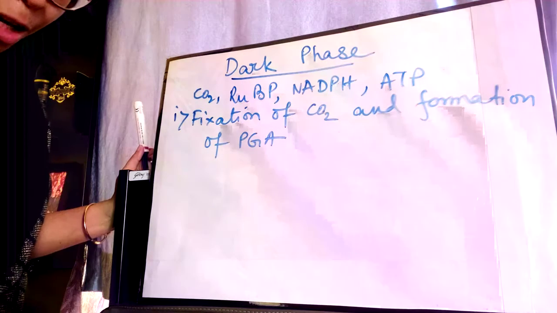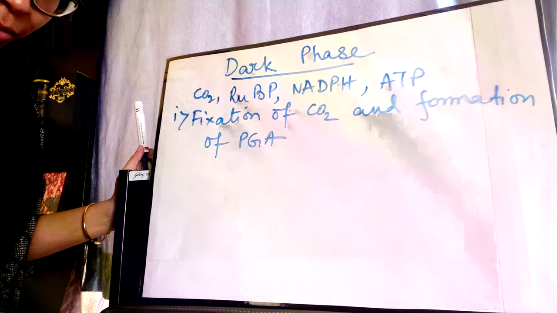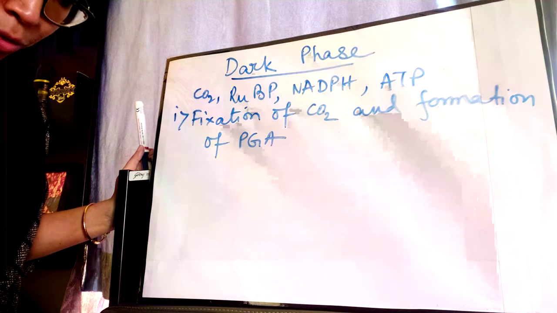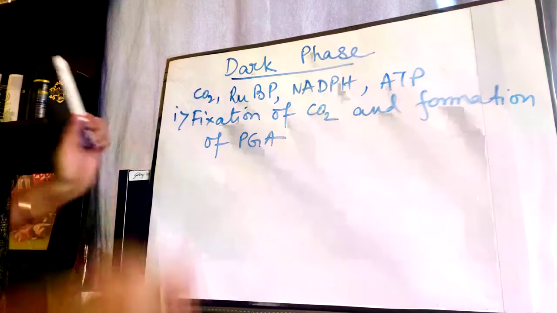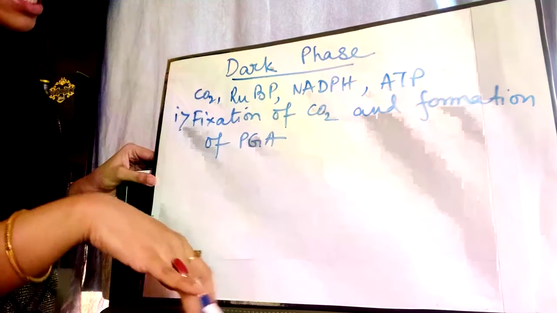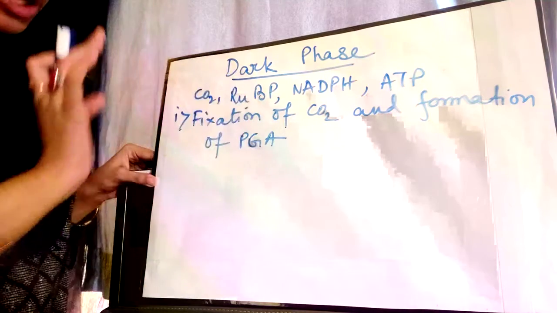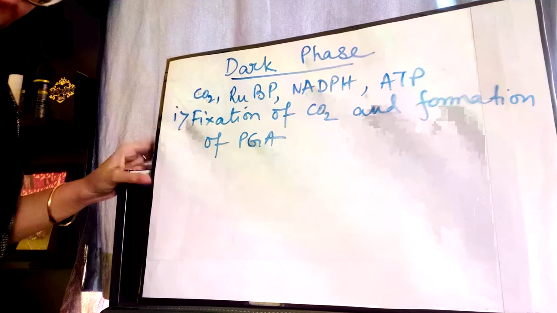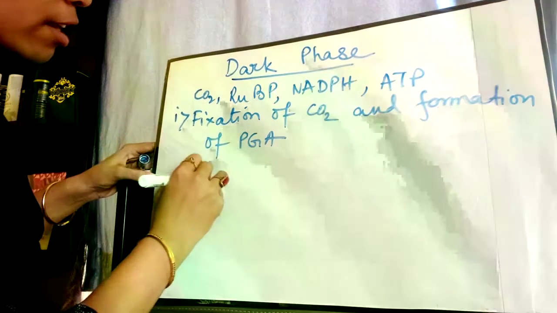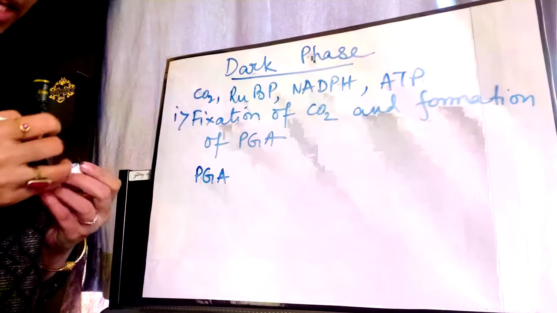It accepts the carbon, and it is formed by an unstable 6-carbon compound. Okay, so the carbon that the plant takes in is accepted by this RuBP. Okay, what does it form? It forms PGA. The full form of that is phosphoglyceric acid.